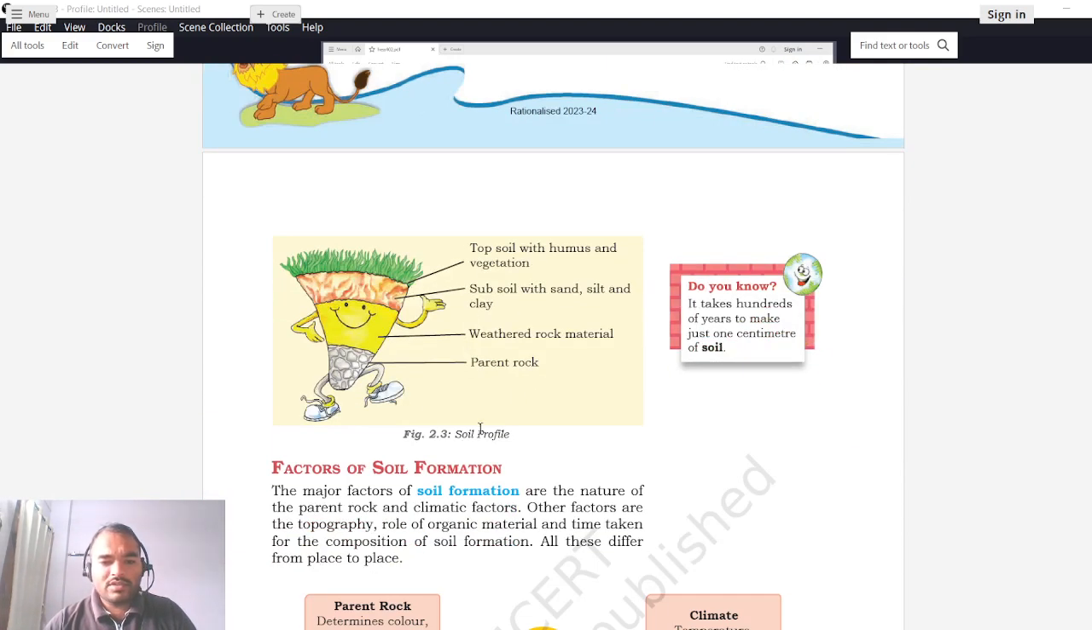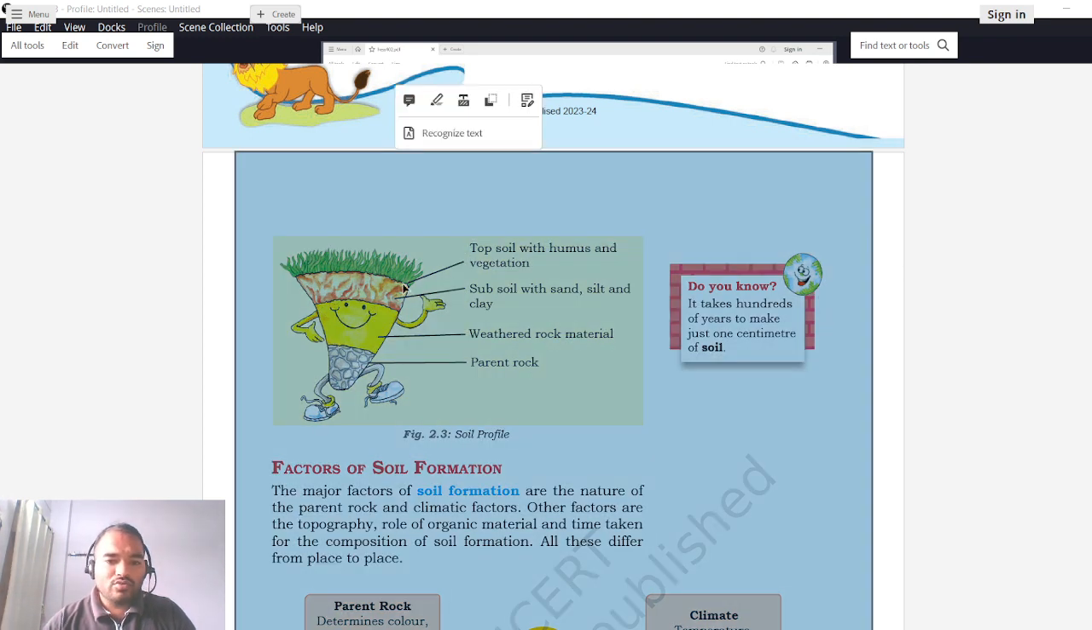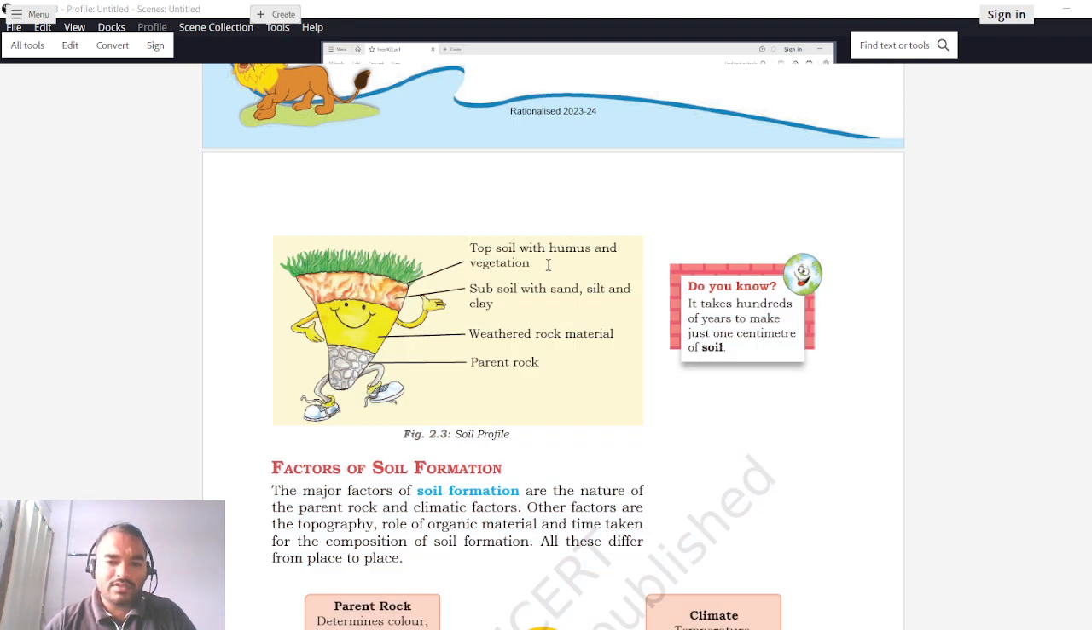So these are basically the soil profiles. In this diagram you can see the top soil with humus and vegetation, this is known as the organic matter, right? Humus and organic matter. Subsoil with sand, silt and clay. So basically this is the second layer. If we start from top to down, this is the first layer, the vegetation. Below this is the humus and vegetation. Below that is the soil with small particles of sand, silt and even clay. How are these formed? These are formed from the weathered rock material.